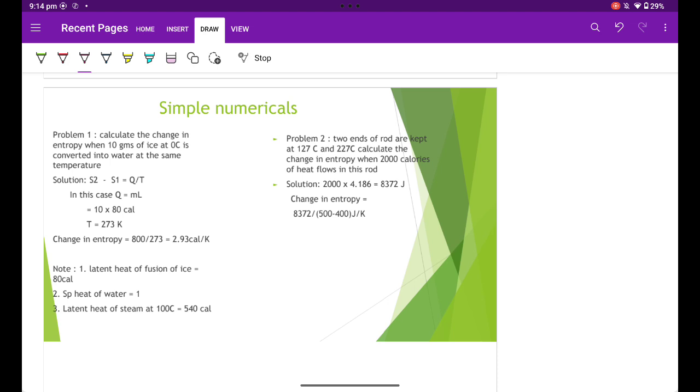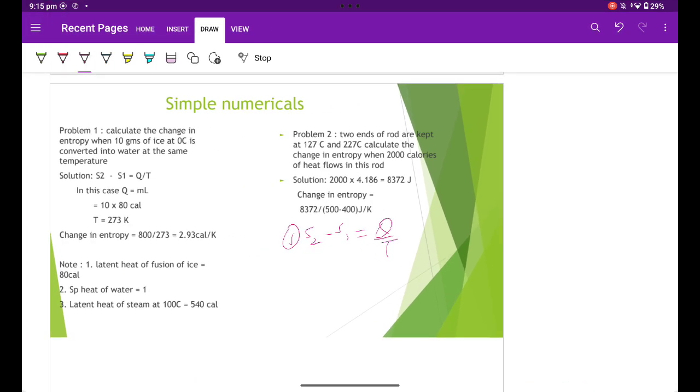Some simple numericals based on entropy. The formula that we have to remember while solving the numericals for entropy is S2 minus S1 is equal to Q by T. Further, S2 minus S1 is the integral of dQ by T from T1 to T2.